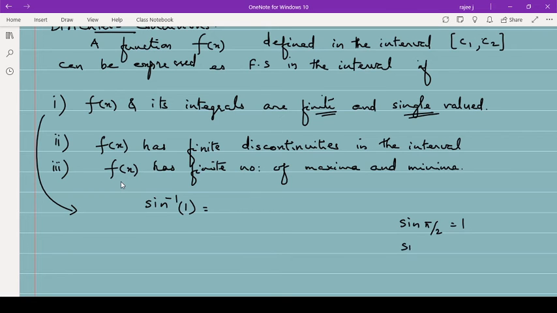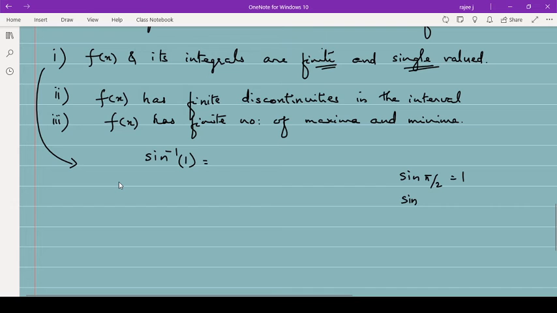Then we have sine 5 pi by 2, this will be 1. Then sine 9 pi by 2, this will be 1. If you have doubt in this one, just look at your calculator, because sine 90 is 1, sine pi by 2 is 1, sine 3 pi by 2 is minus 1, sine 5 pi by 2 is plus 1, like this.